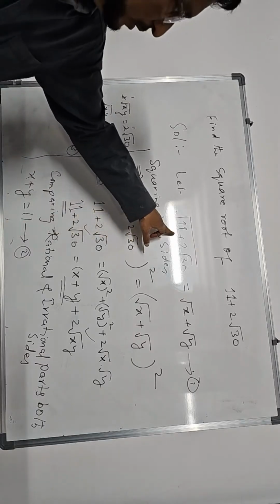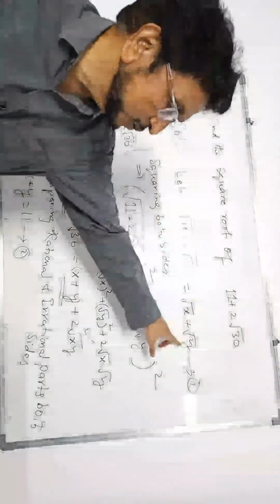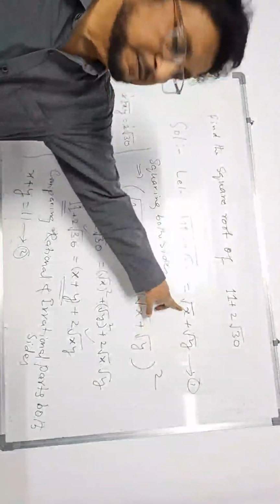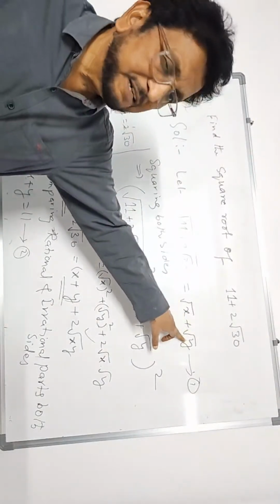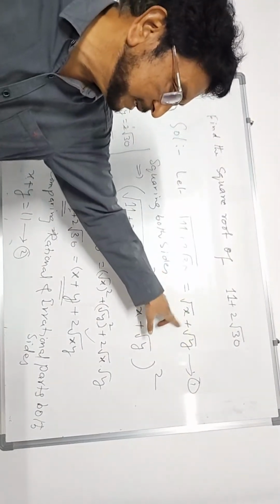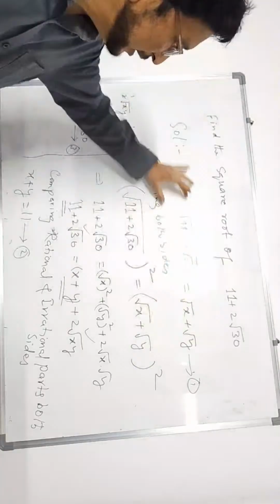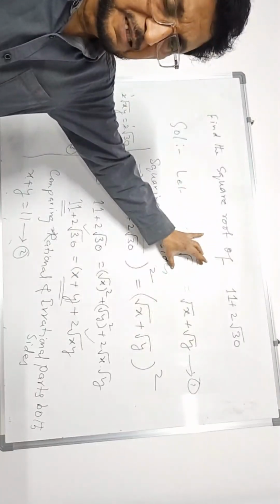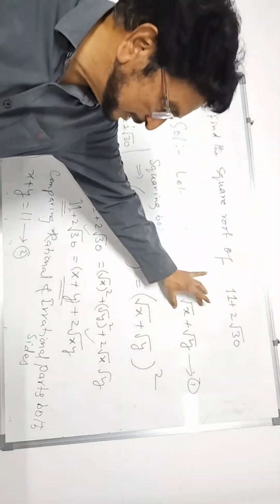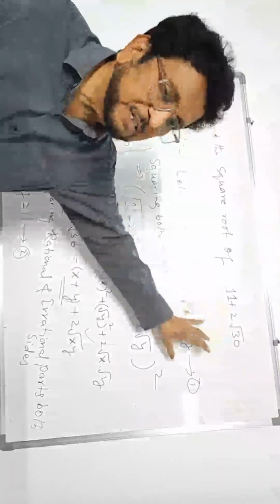This way, the square root of this number is supposed to be root x plus root y. Then x we are getting 6, y we are getting 5. Therefore the answer is root 6 plus root 5.